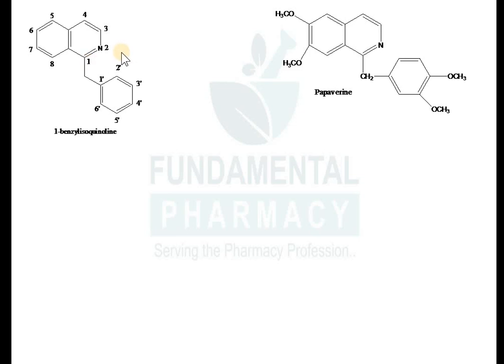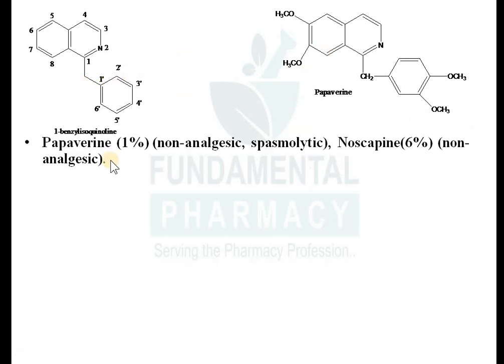Just take the isoquinoline ring as it is, and on the positions, you have to put methoxy groups, and the structure of papaverine is done. So the 6 and 7 positions will have dimethoxy. Then again the 3' and 4' positions of this ring will have dimethoxy. So that is papaverine. Papaverine is found in 1% in the opium. So papaverine is only present in 1%.